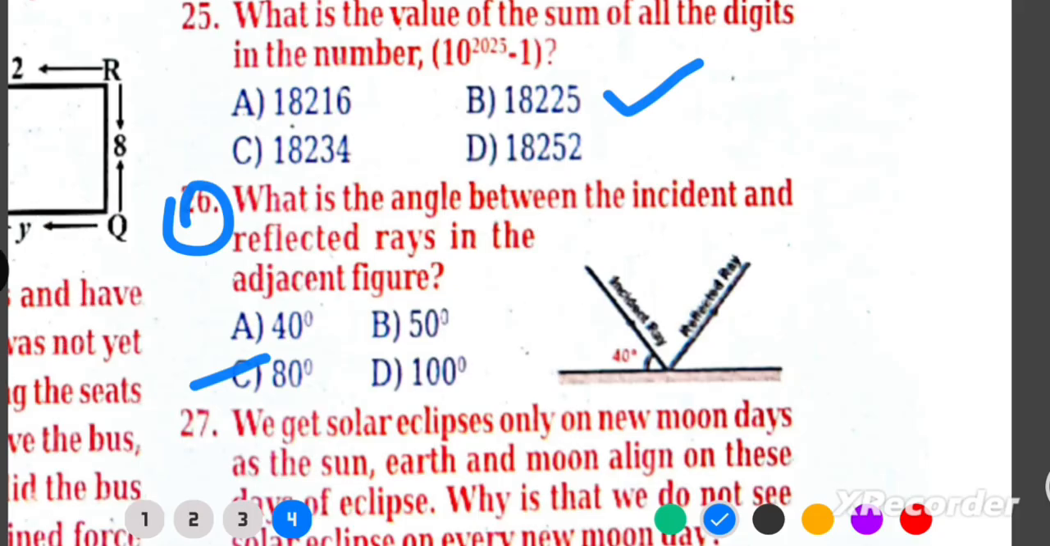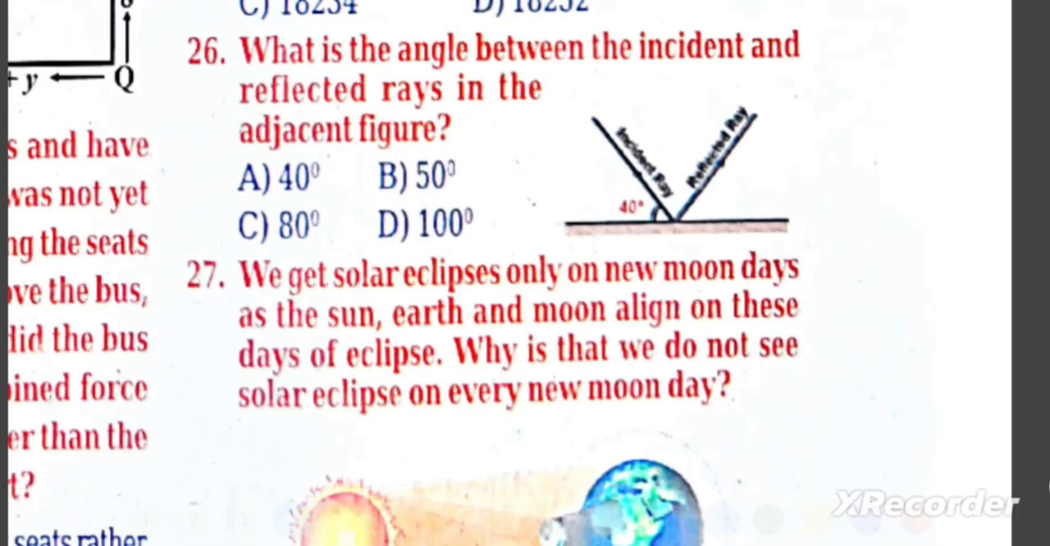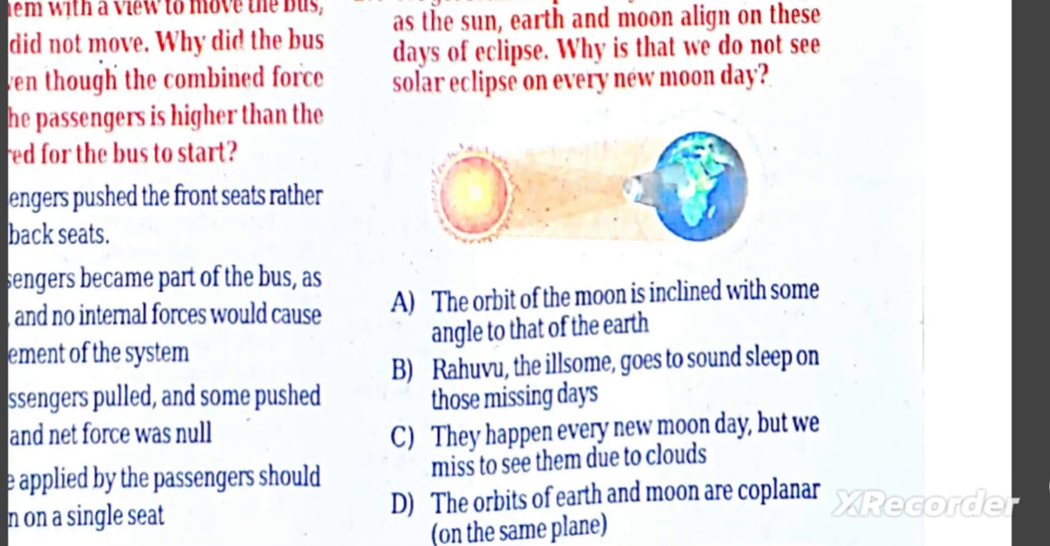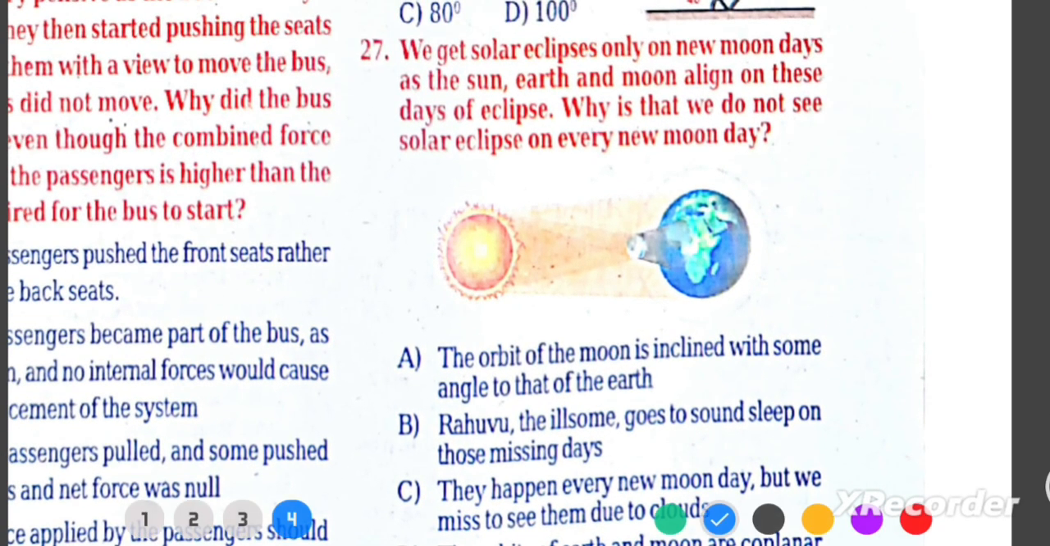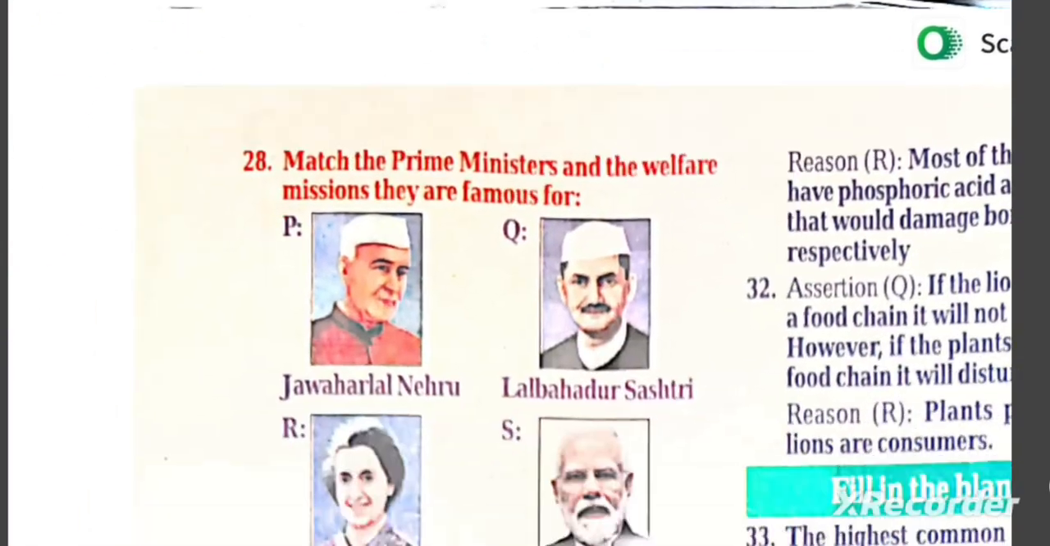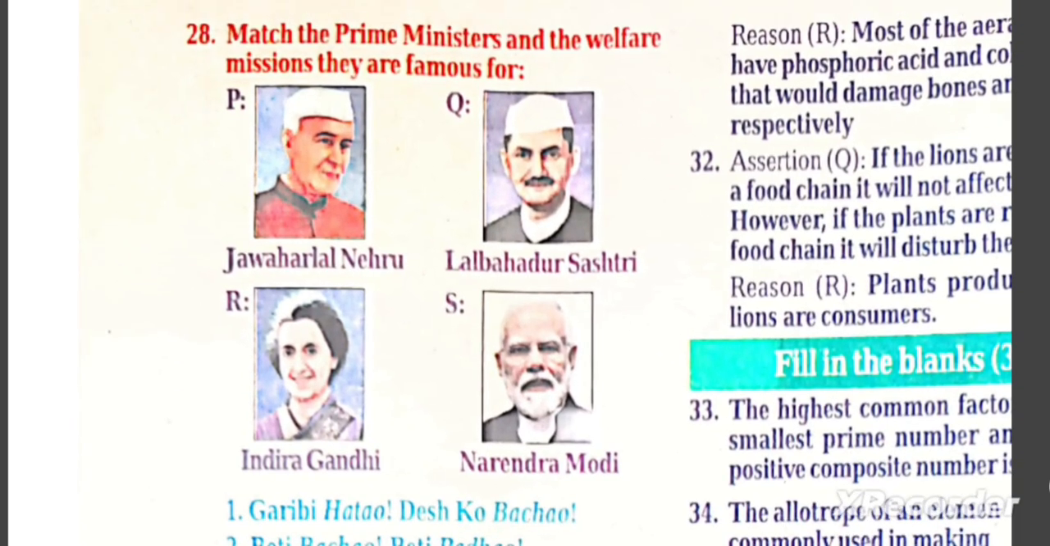Q27. Why don't we see solar eclipses on every new moon? Answer A. The orbit of the moon is inclined at some angle to that of the Earth. Why? The moon's orbital plane is tilted 5 degrees to the Earth's orbital plane, the ecliptic. So perfect alignment of Sun, Moon, Earth does not happen every new moon. If you'd like, I can give answers and short explanations for Q28 to Q40 on this page.